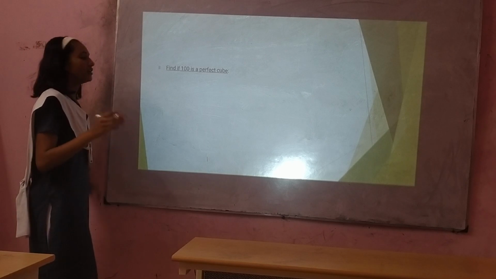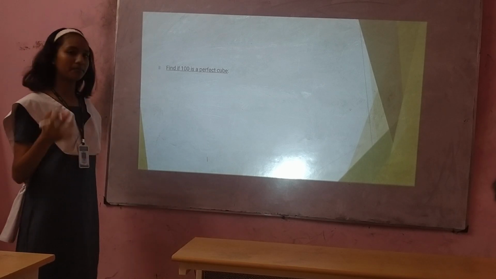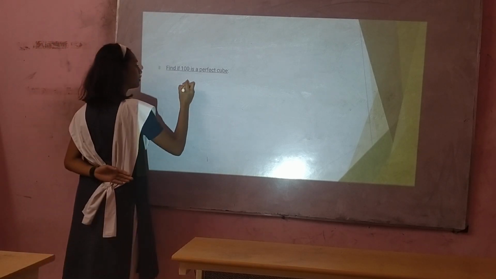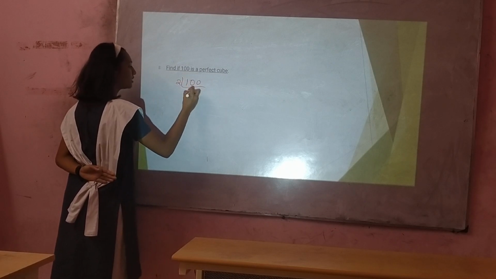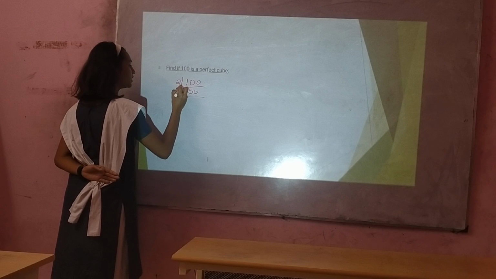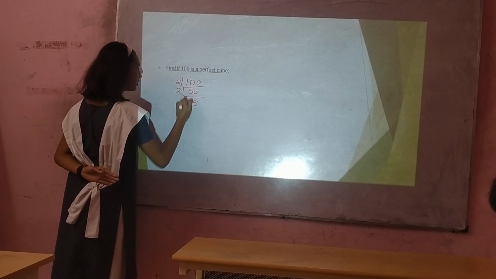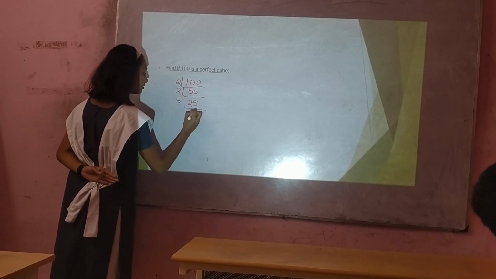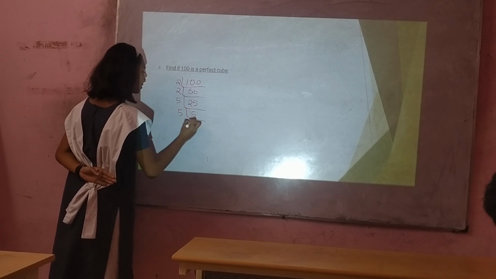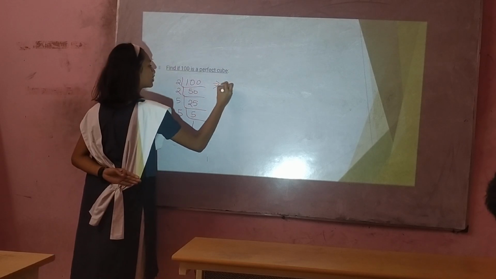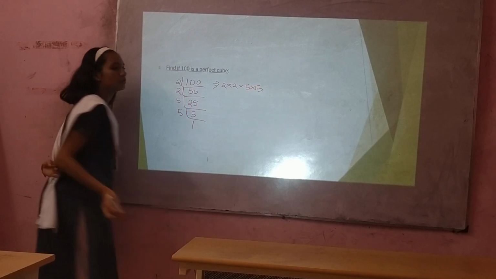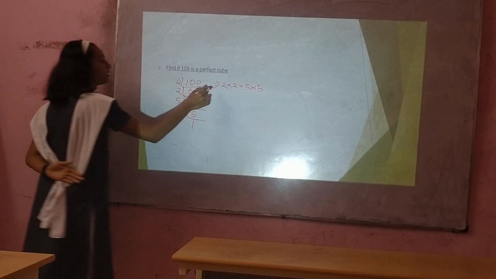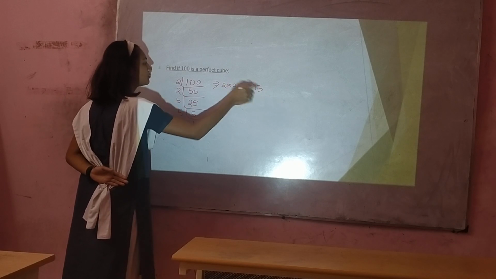Now we can find if 100 is a perfect cube by prime factorization. First we divide it by 2. 50 divided by 2 is 25. Now we write all the factors. Here we can see that we cannot find a triplet group in each of the numbers.